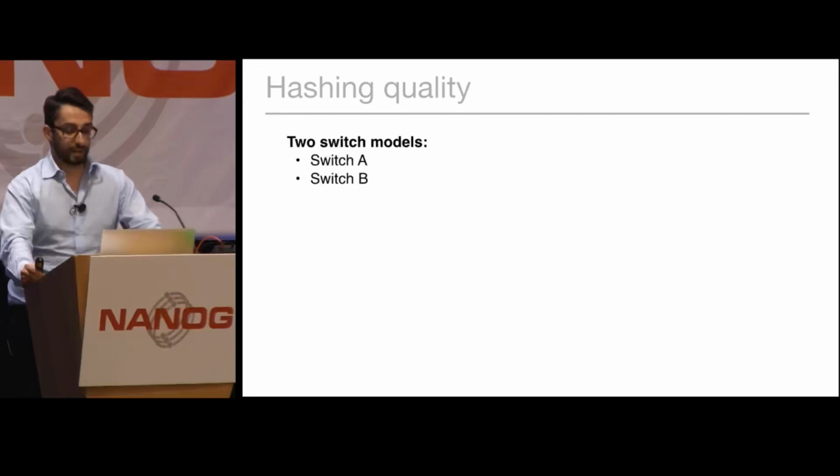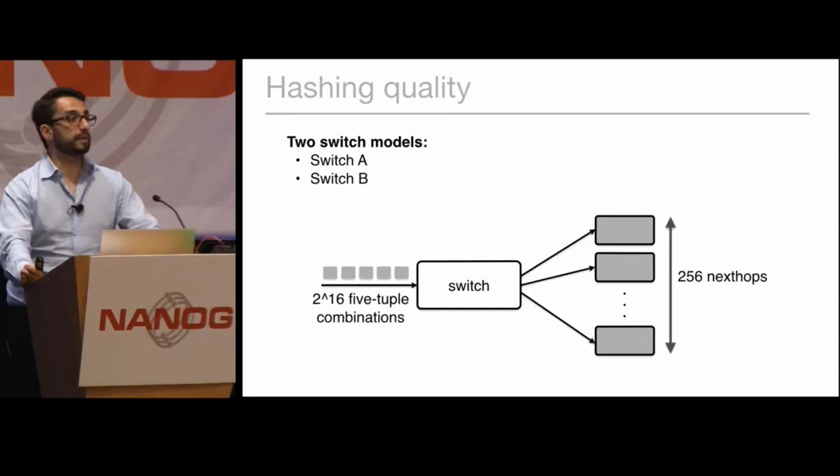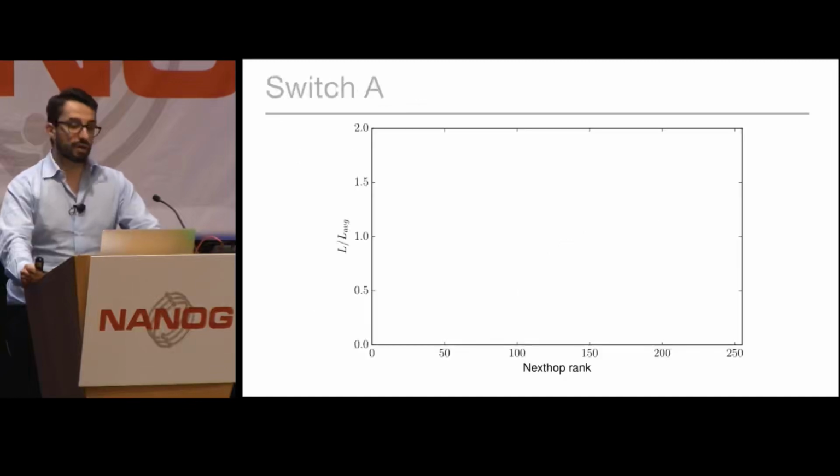We used two different network switches, and we set up each of these switches with a route with 256 next hops. Then we sent to this router a combination of various packets with different 5-tuples, and then counted how many of these packets ended up at each of these next hops. I'm now going to show you in this graph the results that we got.